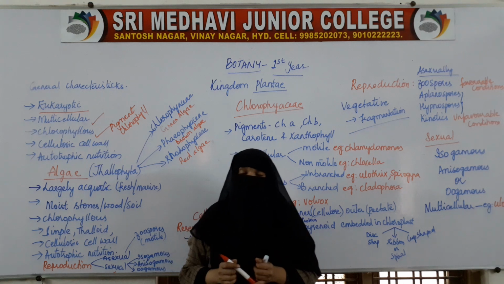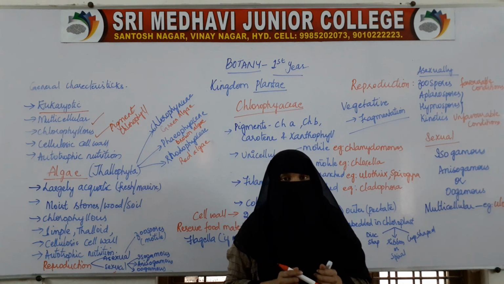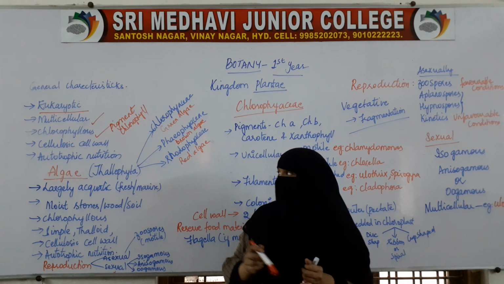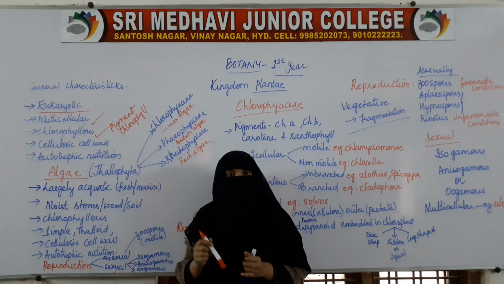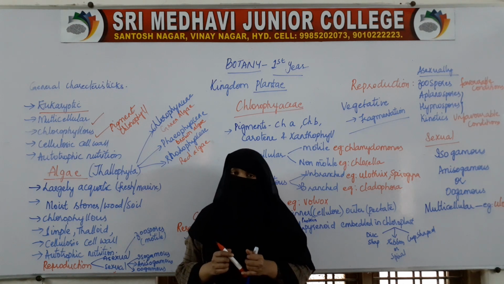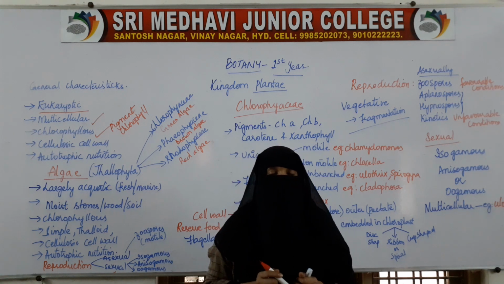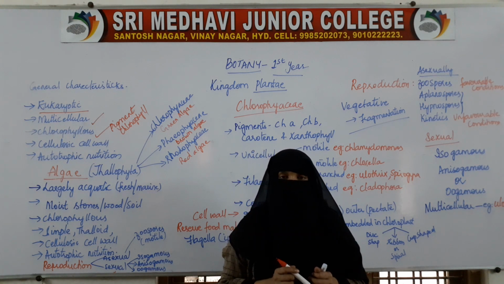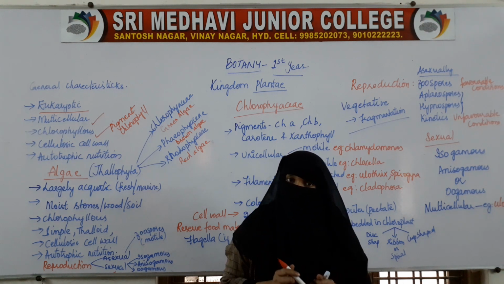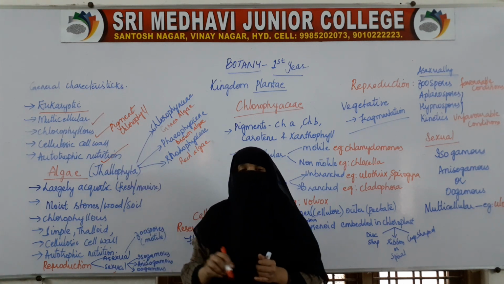This chlorophyll is very helpful in the process of photosynthesis. Because of the pigment chlorophyll, plants are able to perform photosynthesis, and because of photosynthesis, plants are able to produce their own food. So, when they produce their own food, the mode of nutrition will definitely be autotrophic.